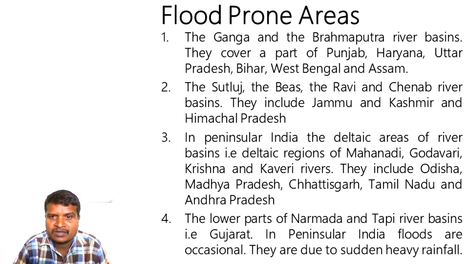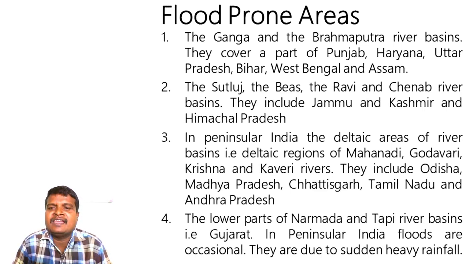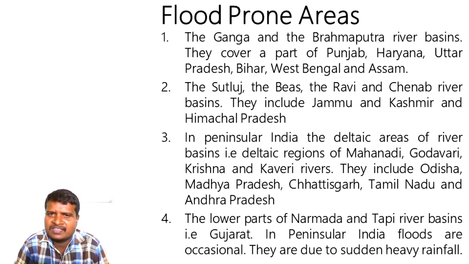The lower parts of Narmada and Tapi river basins, that is Gujarat. In peninsular India, floods are occasional. They are due to sudden heavy rainfall. Other than these river basins, other areas of peninsular India experience floods only occasionally, very rarely, only because of sudden rainfall. So other reasons are very few for floods.